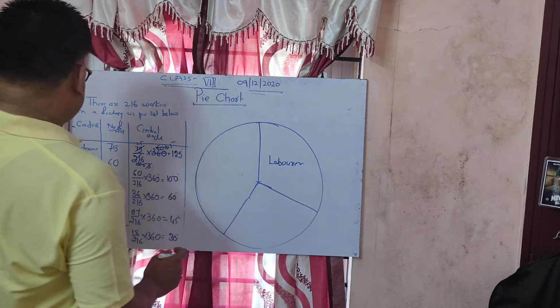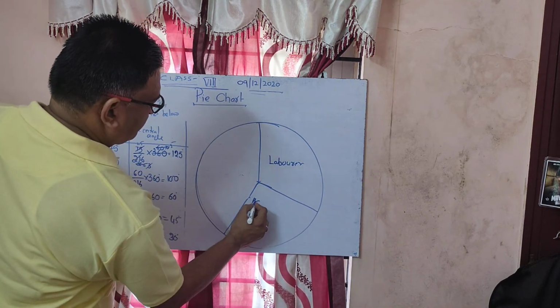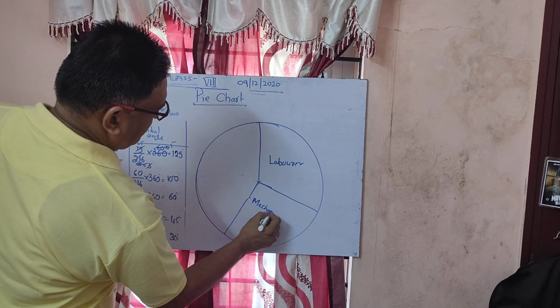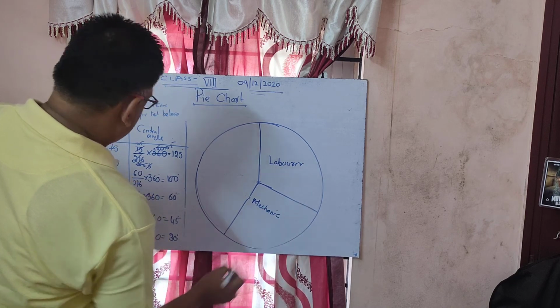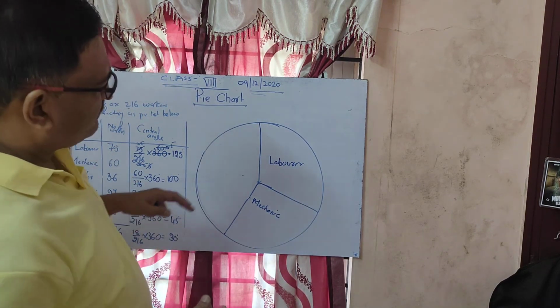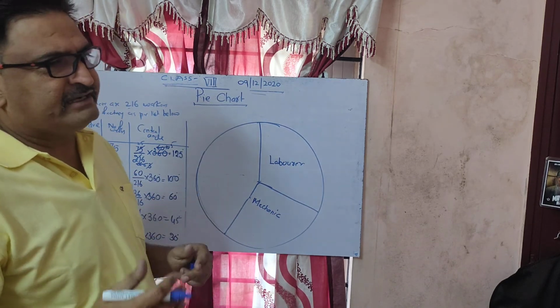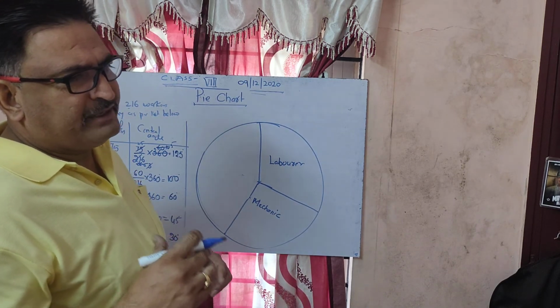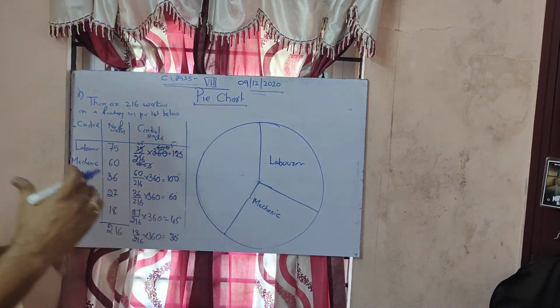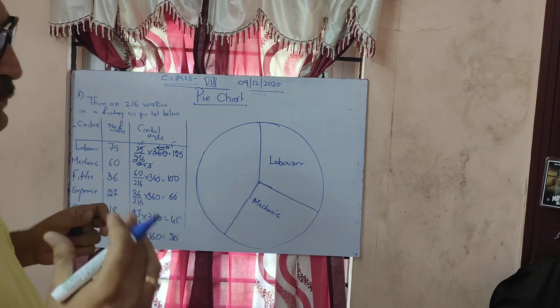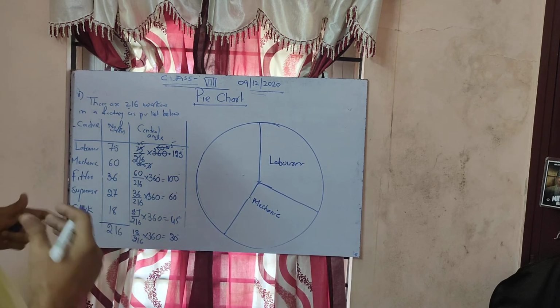So what is this? This is mechanic. By looking at the figure, you can easily assume who in the factory, how many types of workers are there and how they are, and who is more important and who is less important.